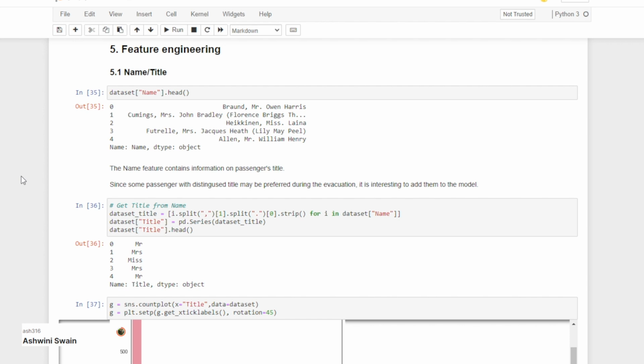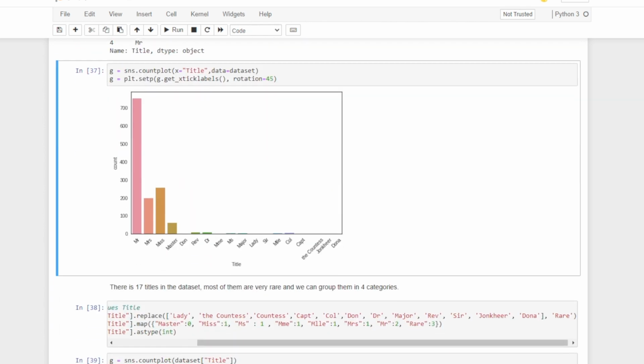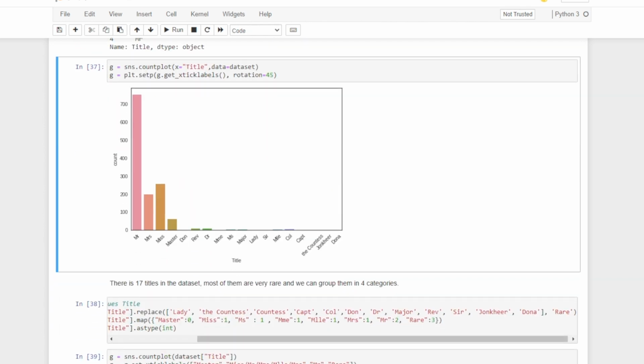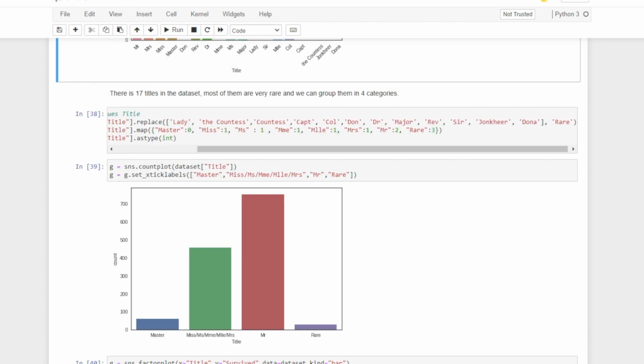One of the targets of the feature engineering is to find some commonalities, to create groupings that help us predict the outcome. One way to do this is to extract the title from the names. There are 17 titles in the data set. Most of them are very rare and they can be grouped into a rare category. The final outcome looks something like this, where there's a title for children, a title for women, a title for men, and then there are some other titles.